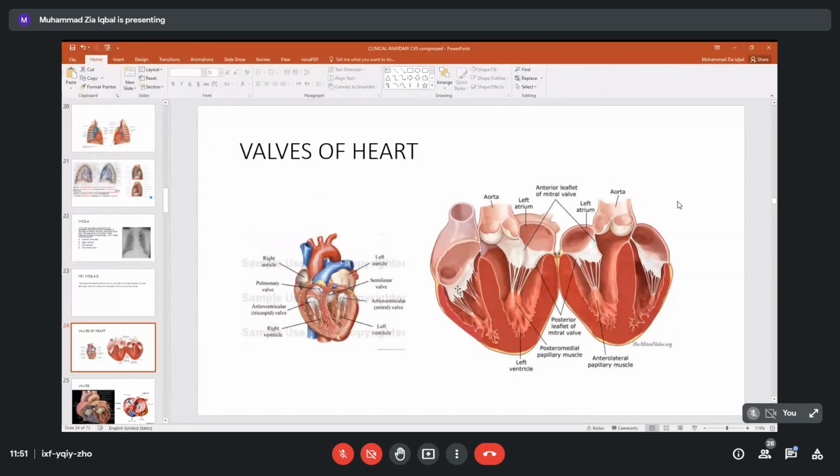From here it goes to the lungs, the pulmonary circulation. There it takes oxygen and comes to the left atrium, then goes to the left ventricle. This very thick wall between the atria and ventricles we call the interatrial wall and interventricular wall.